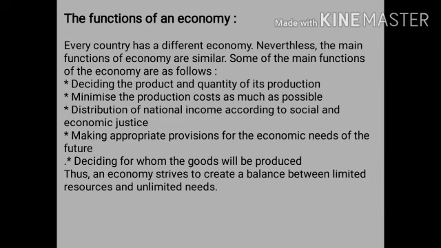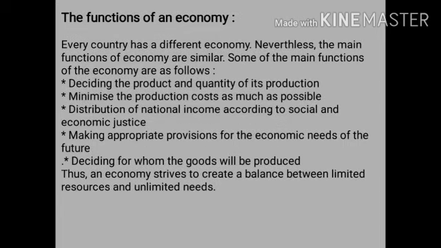First one, deciding the product and quantity of its production. That is, producing those goods which are in great demand, and at the same time deciding how much quantity to produce. Suppose if the goods are to be sold at a local level, then the population is less, so the quantity of the production will also be less. But if the manufacturing has to be done at a national, international or at a global level, then definitely the large manufacturing or production will be done.